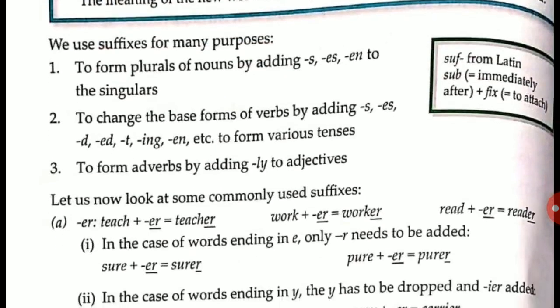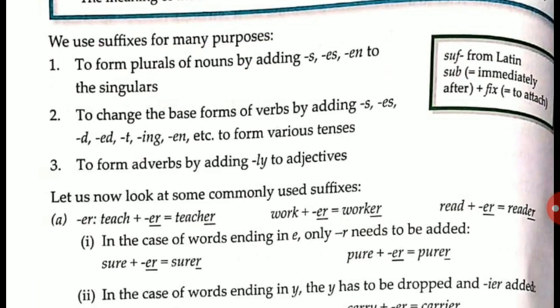Now let's see, we use suffixes for many purposes. We will see what purposes we use these suffixes for. First one, to form plurals of nouns by adding s, es, en to the singular. For example, bench. We can add es and get benches. So we added es, which is known as a suffix, to make the plural of the noun.